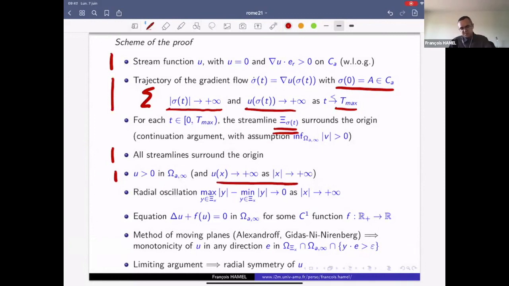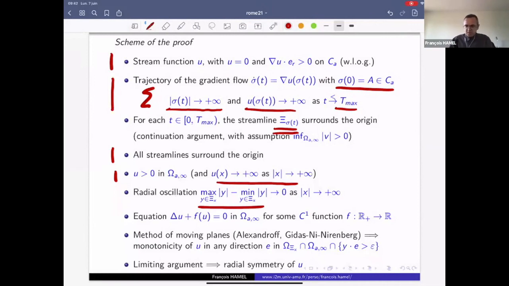And because of the assumption on the radial component of the flow, we can say that the radial oscillations of the far streamlines go to 0. So in other words, the far streamlines are very close to cycles. We want to show that they are cycles. What we can say now is that they are close to cycles.